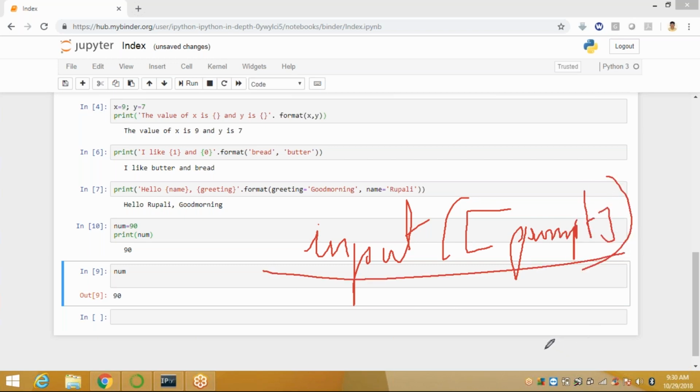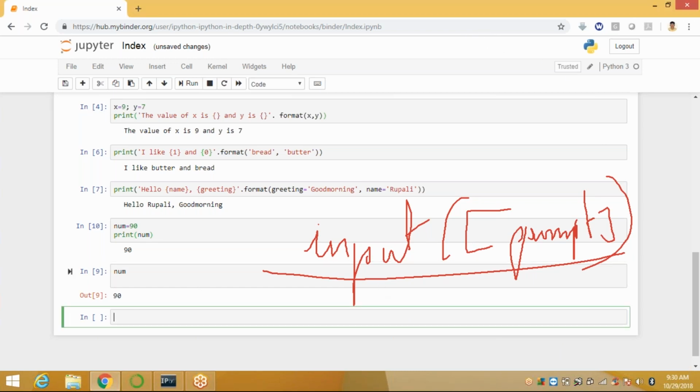This is your syntax. See here, suppose I write like this: num is equal to input of enter a number.